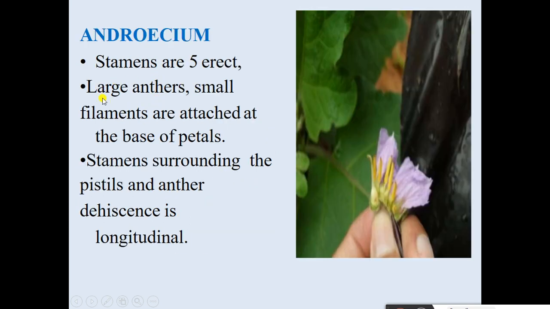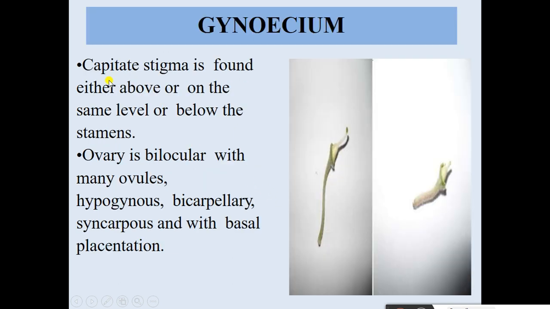Then androecium: stamens are 5, erect, with large anthers and small filaments attached at the base of the petals. Stamens surround the pistil, and anther dehiscence is longitudinal. See the yellow color, the androecium. Then gynoecium: capitate stigma is found either above, on the same level as, or below the stamens. Ovary is bilocular with many ovules, hypogynous, bicarpellary, syncarpous, with basal placentation.